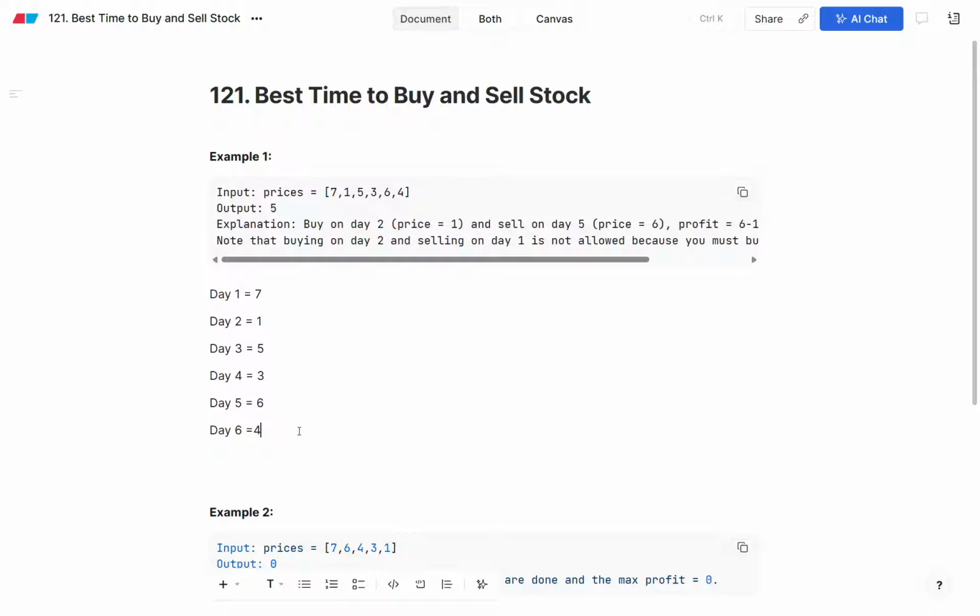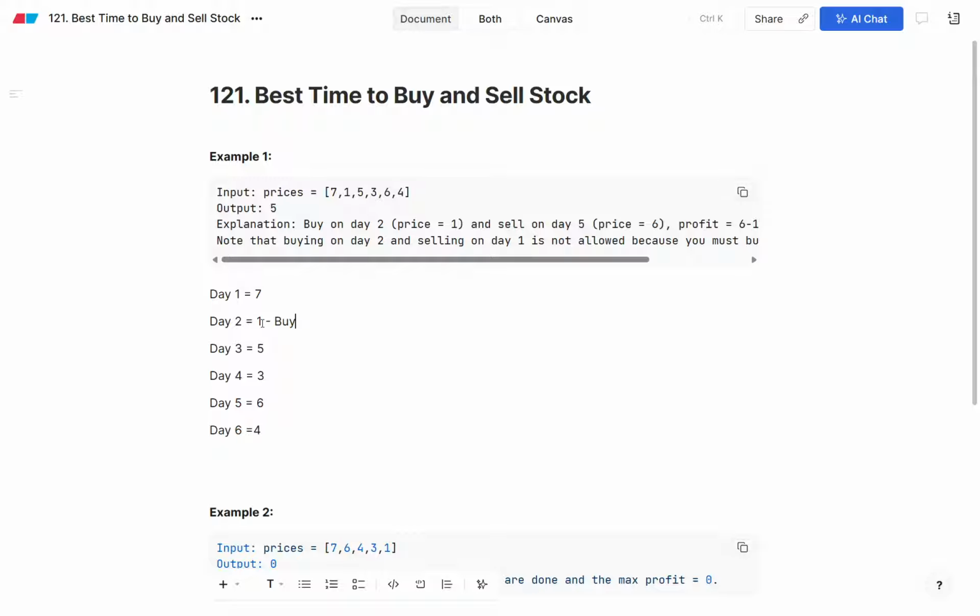Okay, that simple is there. So if you see, the cost of stock is very low. Just find the minimum value out of this array. So the minimum value is 1. So you will buy at 1, at day 2 you will buy this stock.